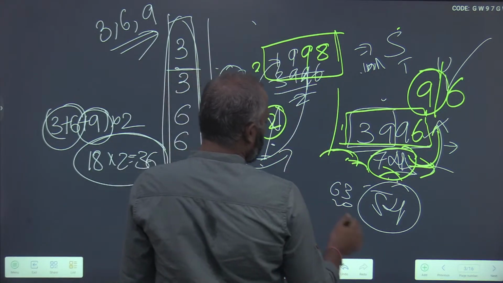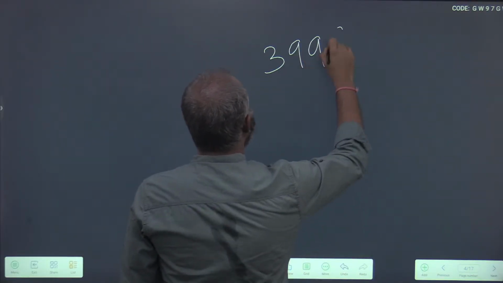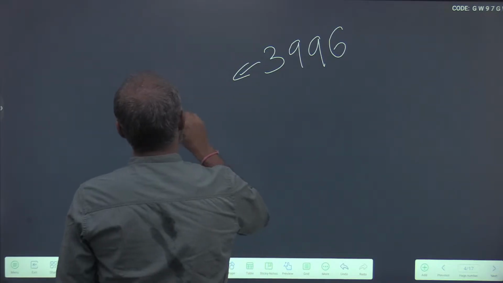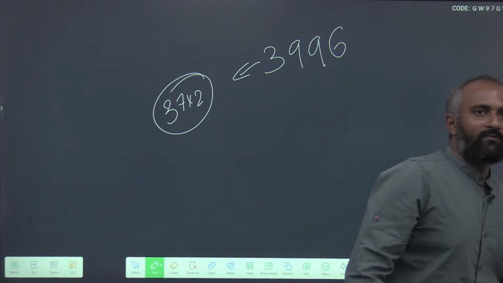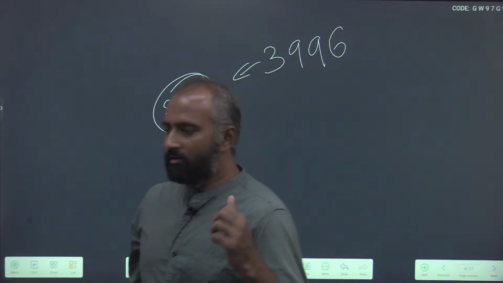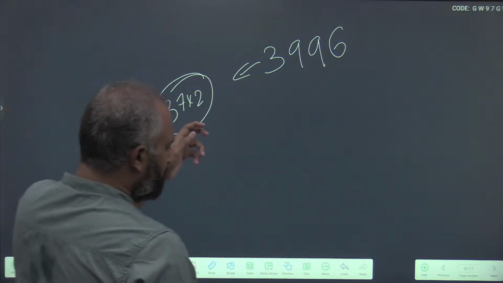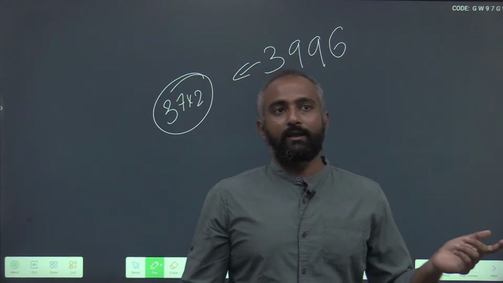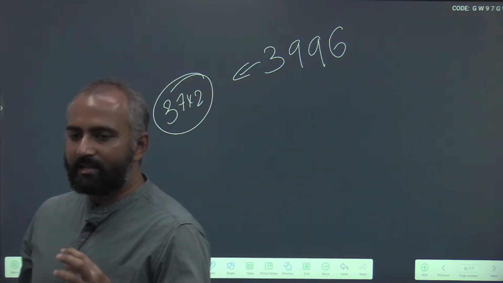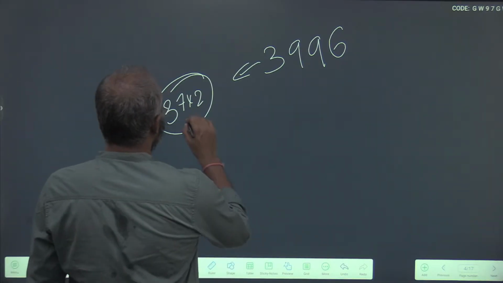So this is one way. We have seen the second way too. Now let us really apply divisibility rules here. 3996 divisible by 37 into 2. What was the first way? We have seen the first way as normal subtraction, assuming the value, seeing the average value and focusing on the unit digit. The second one was dividing it into primes and seeing whether the number is divisible by those primes or not. The third way to solve this is the divisibility rule.